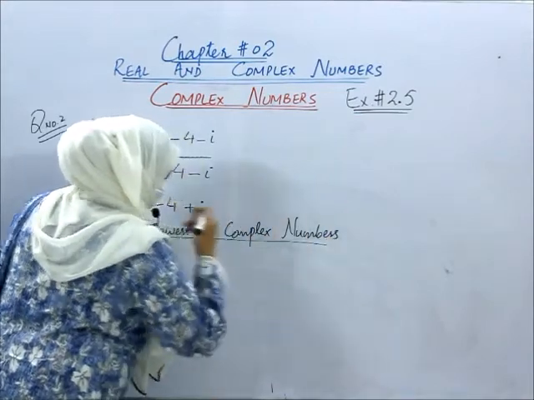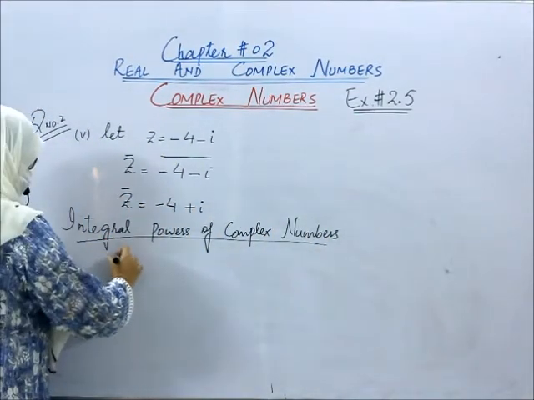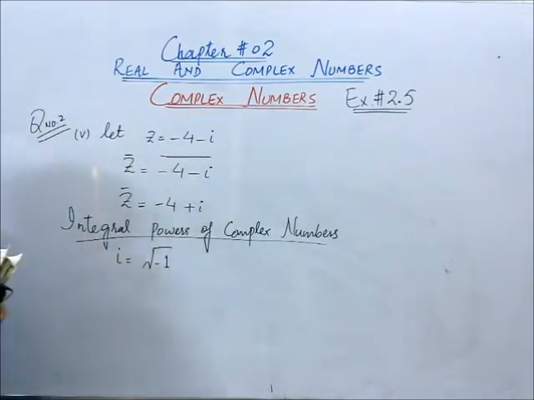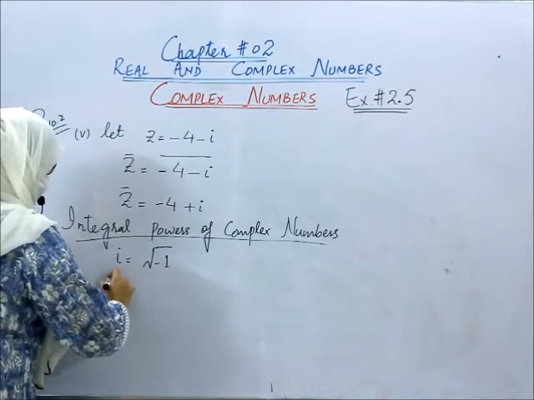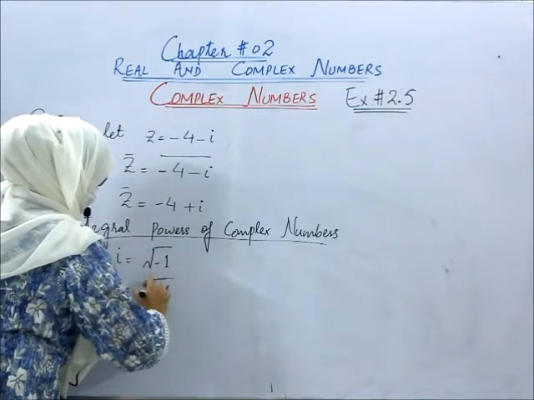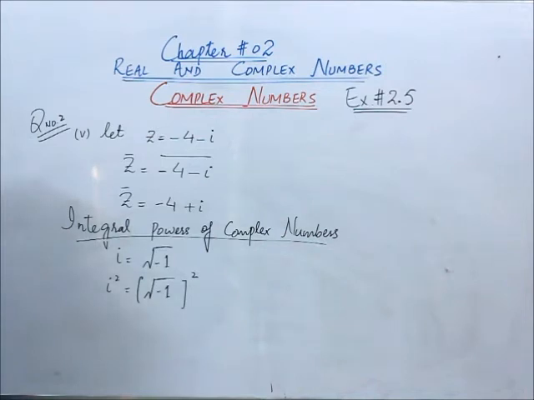Integral powers of the complex numbers. So students, as all of you know, iota is equal to what? Square root of minus 1. Now if we take the square on both sides, it would become iota square and square root of minus 1 whole square. So students, can we cancel the square with the square root?